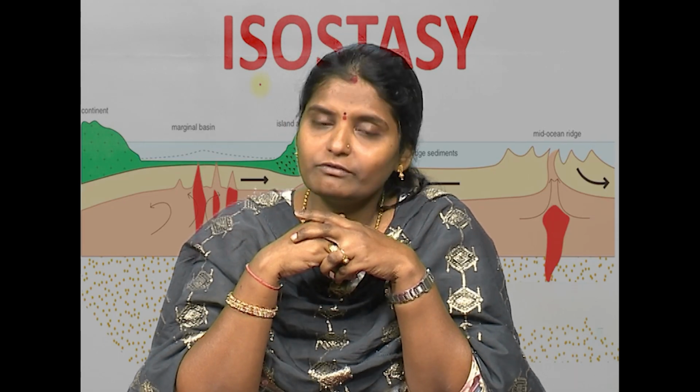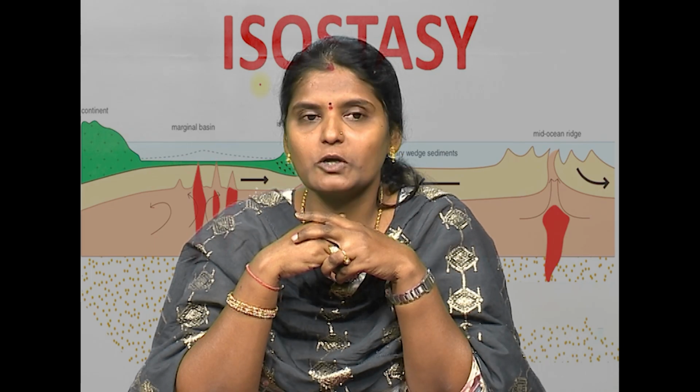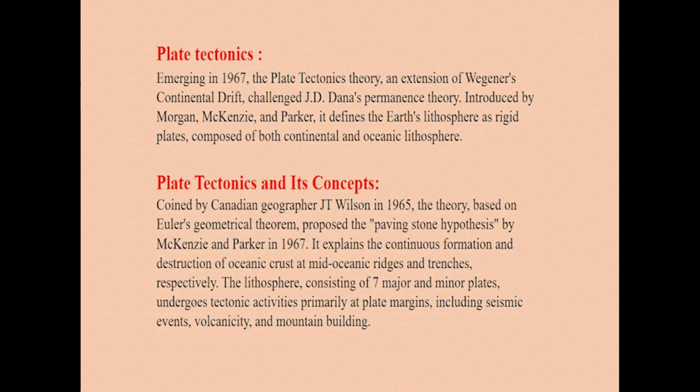This is the word which was coined by the Canadian geographer J.T. Wilson in 1965. The theory, based on Euler's geometrical theorem, proposed the paving stone hypothesis by McKenzie and Parker in 1967. It explains the continuous formation and destruction of the oceanic crust at mid-oceanic ridges and trenches respectively. The lithosphere consisting of 7 major and minor plates undergoes tectonic activities primarily at plate margins, including seismic events, volcanicity and mountain building. Let us see what those major plates and minor plates are.